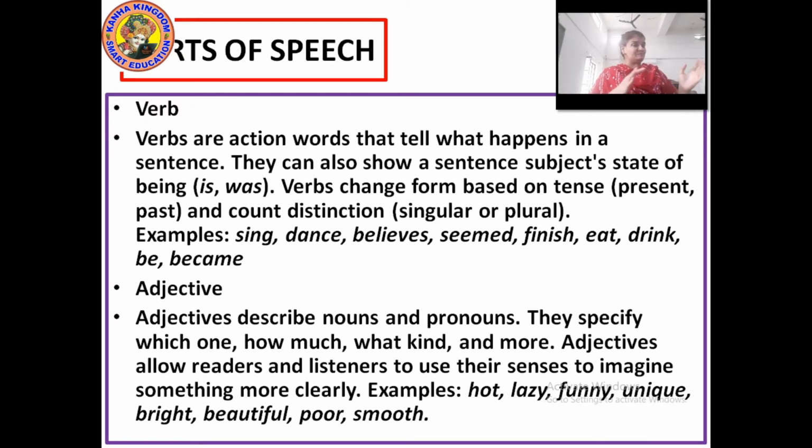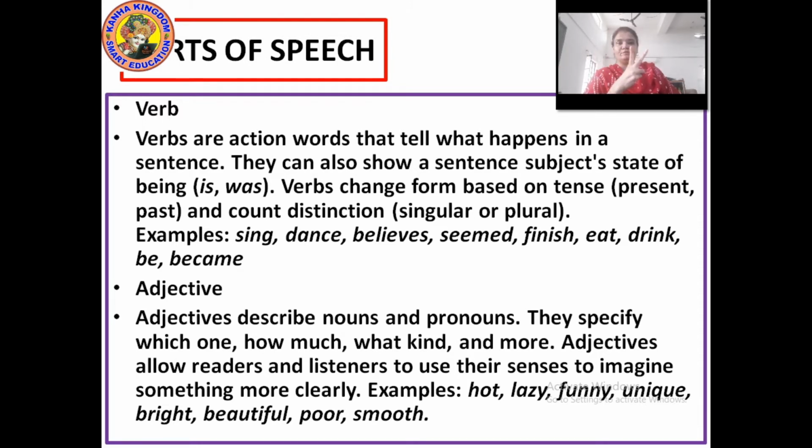These are also parts of speech, meaning parts of a sentence. Verbs are actions. Verbs are action words. We can always say verbs are action words that tell what happens in a sentence. Okay, if we want to know what is happening in the sentence, we will see the verb in the sentence. They can also show a sentence subject's state of being. Now every time the verb does not mean the main verb. It can also be the auxiliary verb.